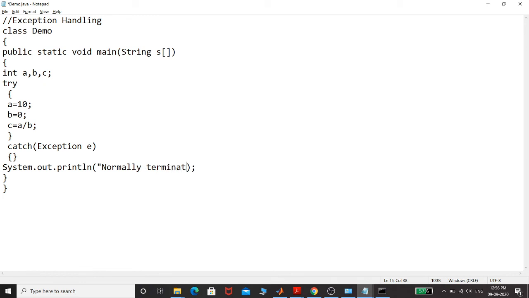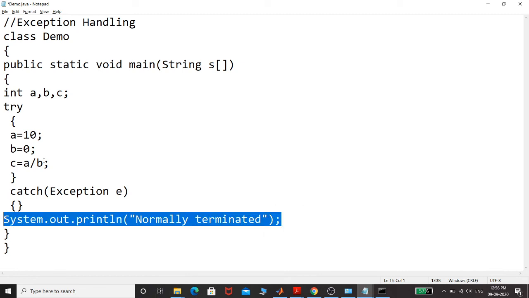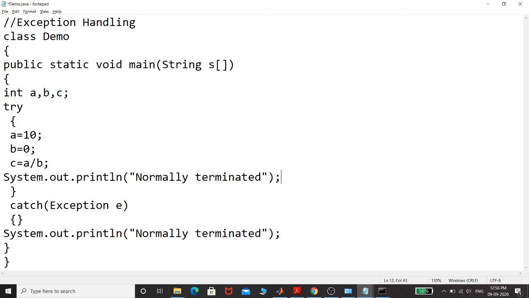Why am I doing so? Because I want you to understand which statement will be executed and which statement will not be executed. Any statement after the line of code which is generating an error will never be executed. Here I am placing never executed. This line will never be executed because my exception is being raised over here.